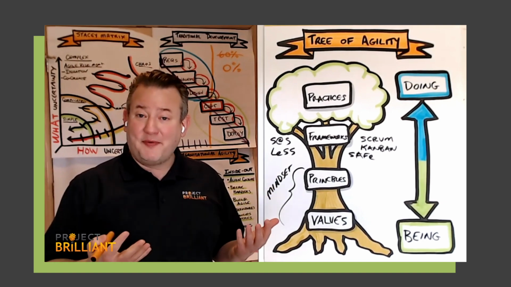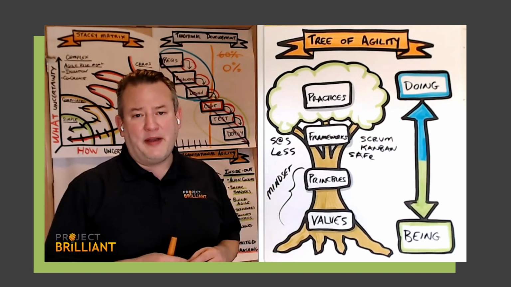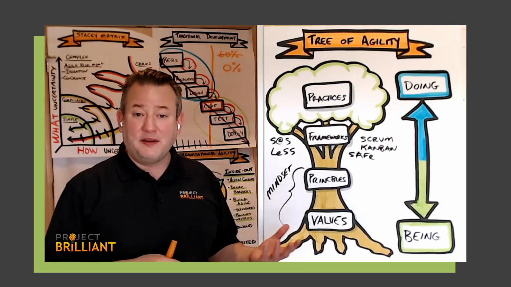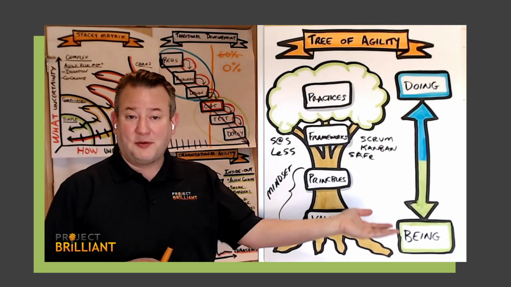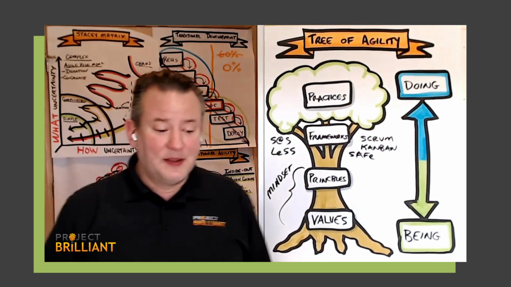So hopefully that's helpful in understanding a thought pattern of how we think about companies becoming agile and how to do it effectively, starting with values, principles, building up the frameworks, and then practices, focusing on being agile, not just doing agile, right? So hopefully that's helpful.